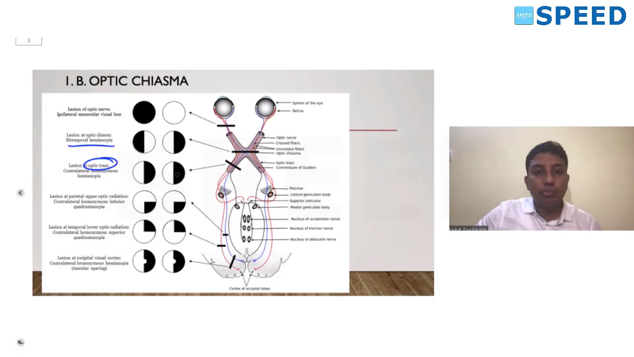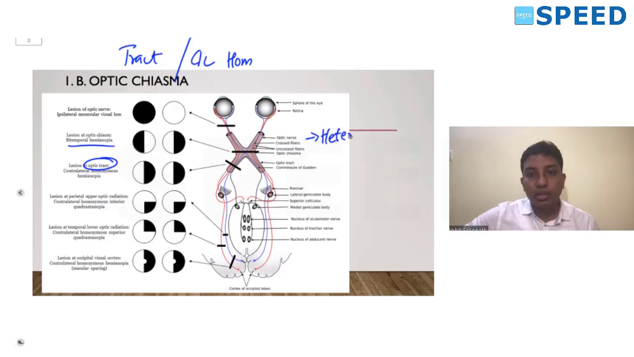The nasal fibers supply the temporal retina, hence the opposite side temporal retina will have a visual field defect and the ipsilateral nasal retina will have a field defect. So always remember, the optic tract lesion will result in a contralateral homonymous hemianopia. What is homonymous? Bitemporal is a type of heteronymous, because it is on opposite sides. Both sides temporal is involved, so it is heteronymous. Homonymous is on the same side of both the eyes. Remember, any lesion beyond the optic tract will result in a homonymous hemianopia.